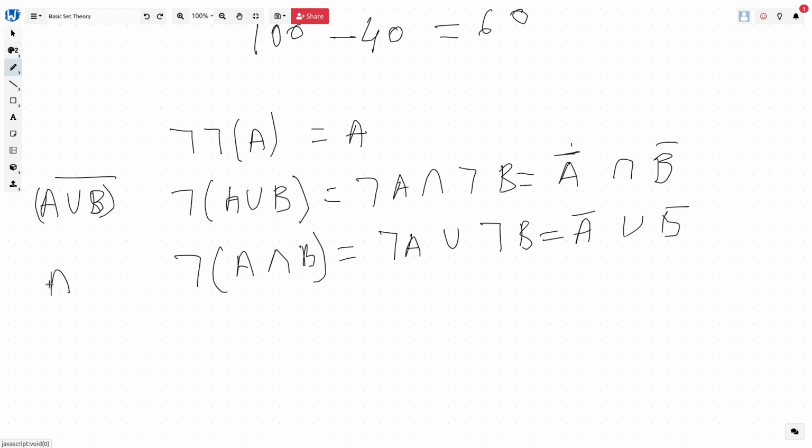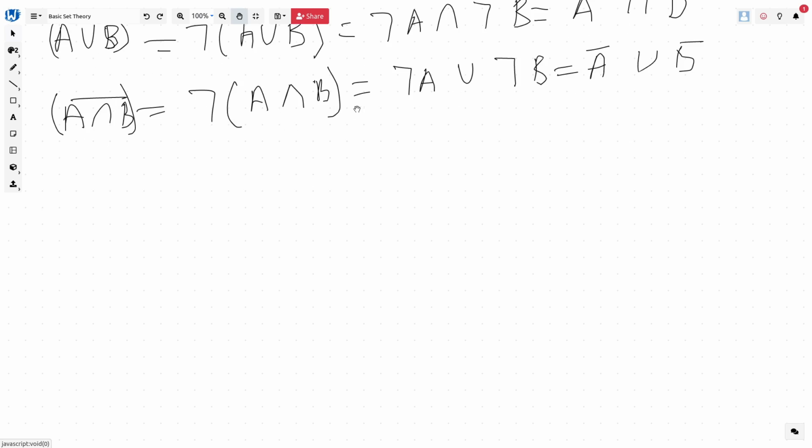Then this could also be written as A intersection B complement, right? So all these statements are the same. Or this could be written as A complement of complement is A. But how do we represent all these things in a Venn diagram? First, let's try to represent A union B or A intersection B in the Venn diagram.